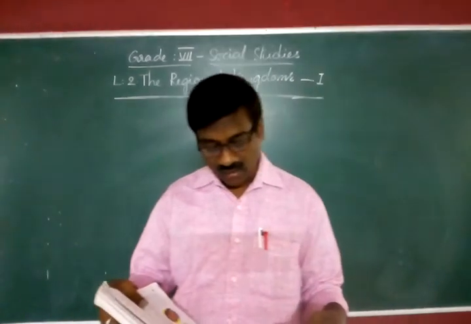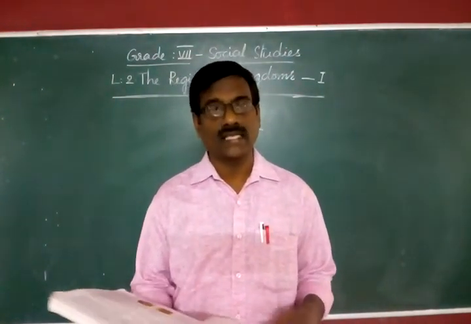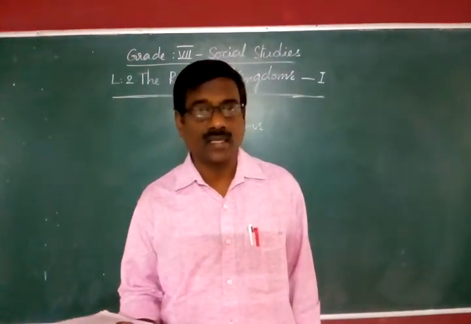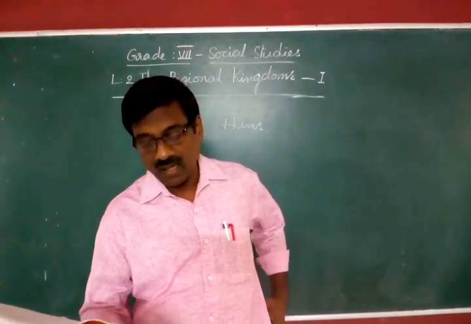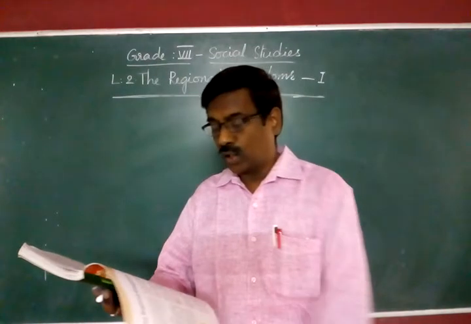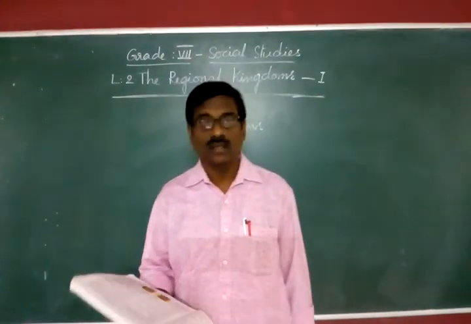Next, Chauhans of Rajasthan. The Chauhan dynasty used to rule the regions of present-day Rajasthan. They are also known as Chahamanas. Please underline this word.